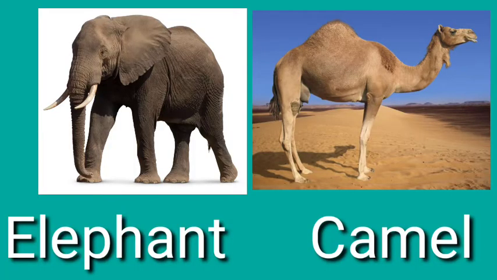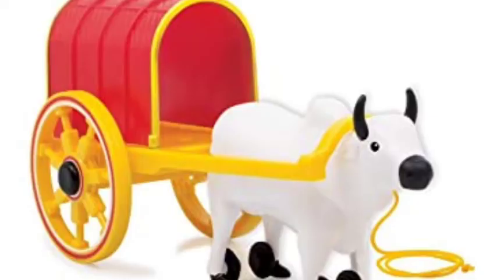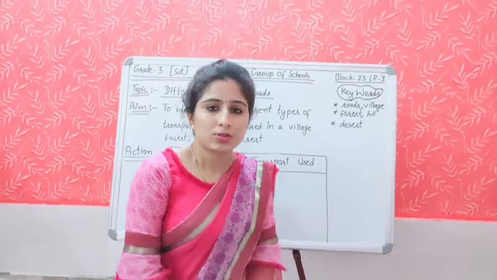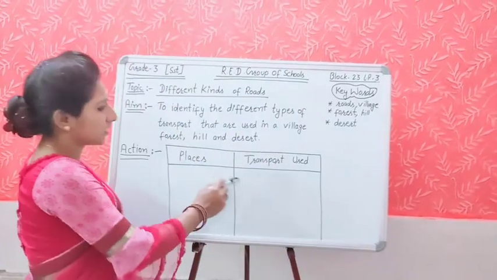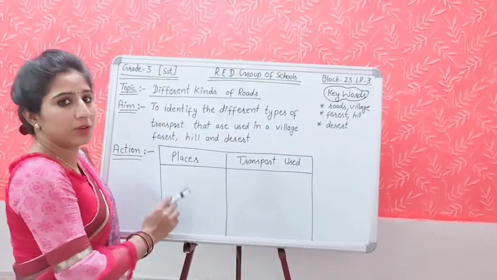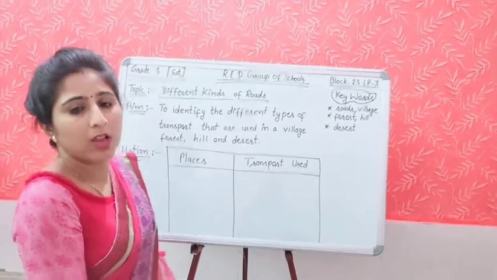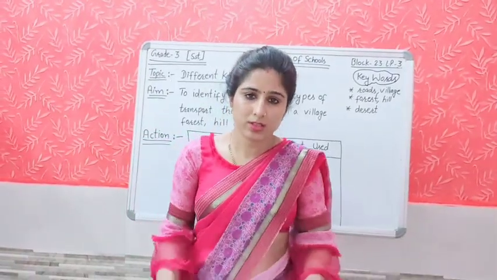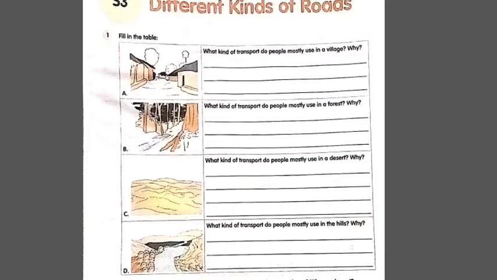Here some names of different transports are there, like elephant, camel. Elephant and camel are used for riding. Bullock cart, bus, jeep. Students, now you will draw the same table in your notebook. First draw this table in your notebook and now open your workbook S3, which is given on page number 37. Different kinds of roads.